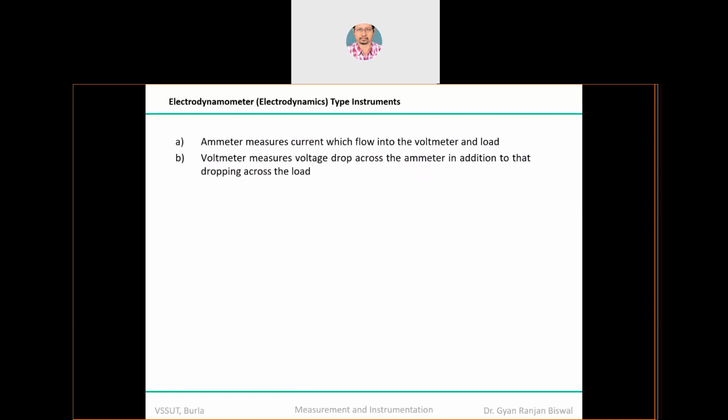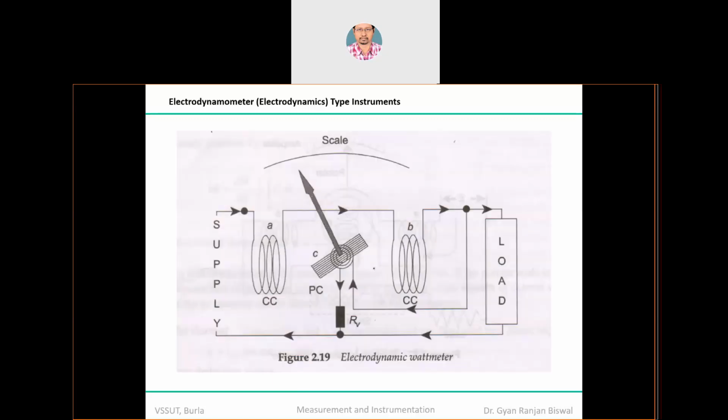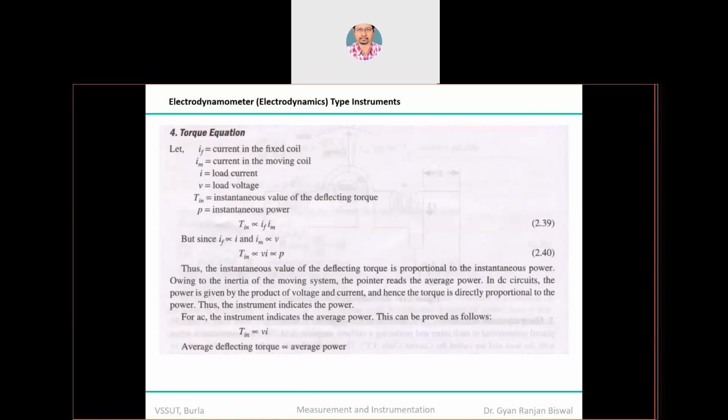I hope you will be able to get your answer from these two statements. Try to find out your answer. That is the configuration you have seen as far as the electrodynamic type of wattmeter is concerned, and I promised you at that time that I would discuss it in detail.